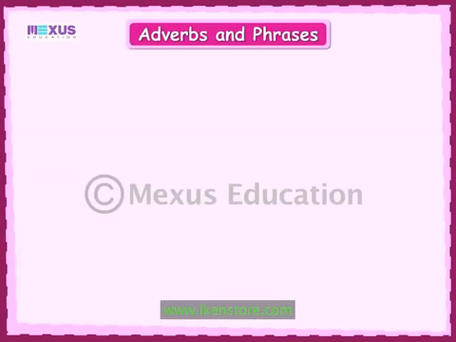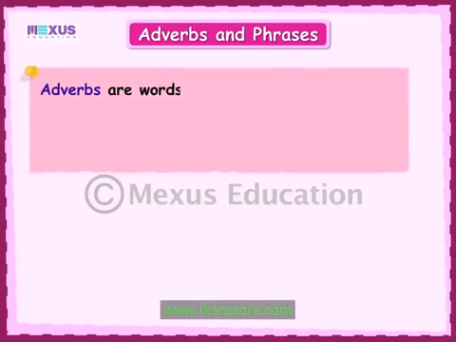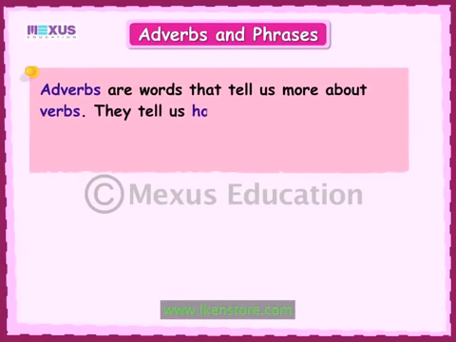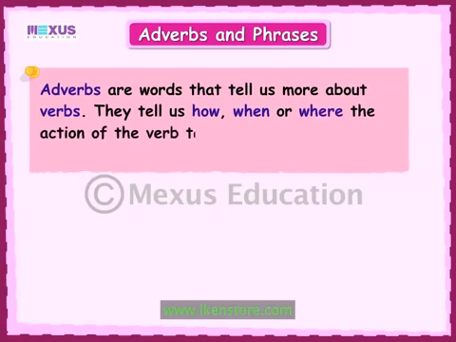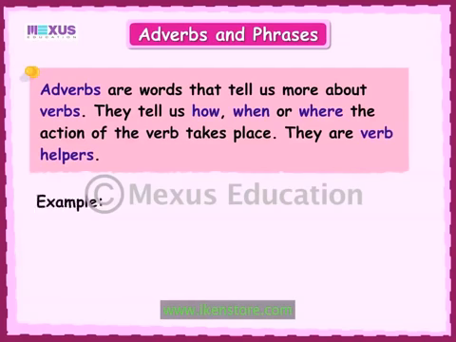Before we look into adverb phrases, let's revise adverbs and phrases first. Adverbs are words that tell us more about verbs. They tell us how, when, or where the action of the verb takes place. Simply, they are called verb helpers. For instance, in the sentence, Fleck talked hurriedly, hurriedly is an adverb that tells us more about the verb talked.